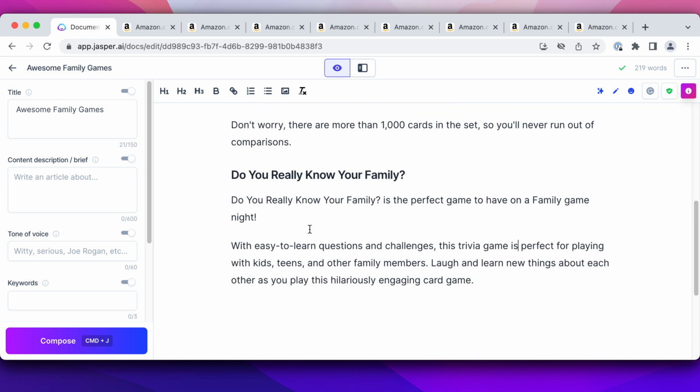So you want to do that for each of your topics if you're using Jasper, but that's how I would use it. I would definitely go and use the product description. For me as a freelance writer, one of the things that I will not do for clients are product descriptions. Product descriptions take a lot of time. I might do them occasionally, and I have.